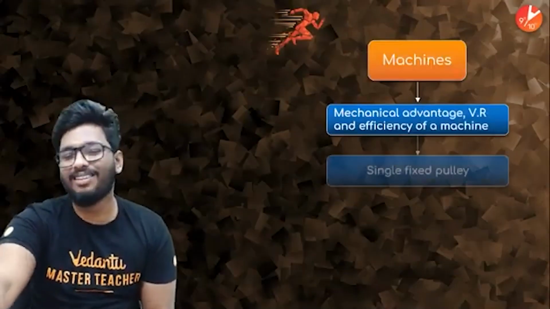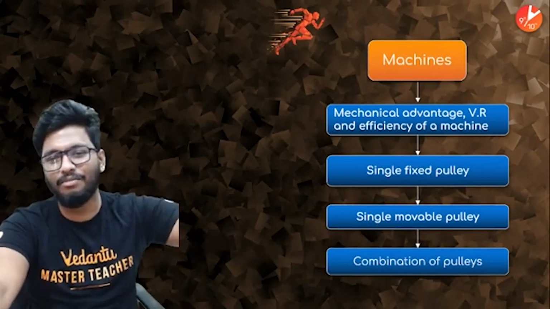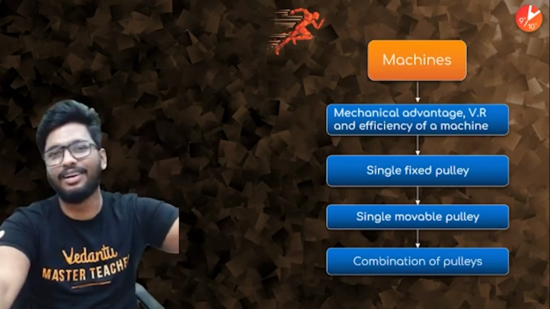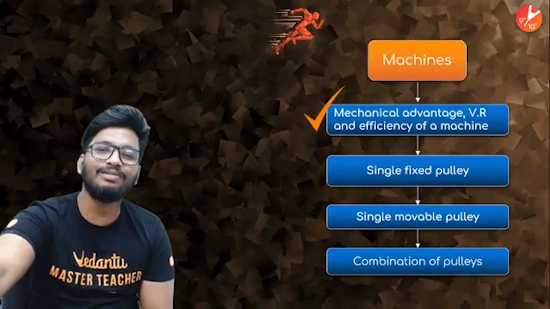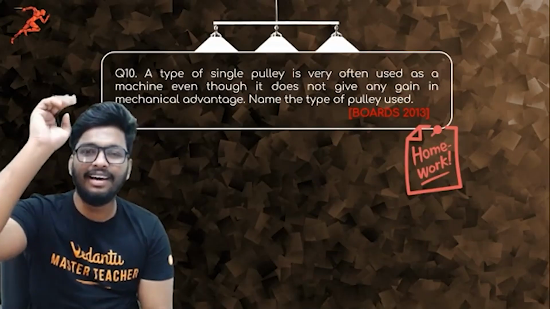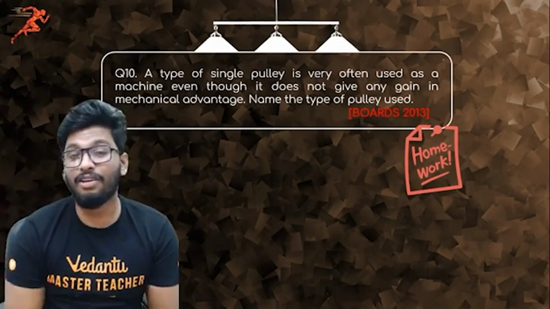And by that, we have completed all the topics of machines: mechanical advantage, velocity ratio, efficiency of machine, single fixed pulley, single movable pulley, and combination pulley, block and tackle system. We've seen all of that as well, guys. Everything done. And this is your homework question for today. 2013 board exam. Try out this question. Let me know in the comment section how many of you are able to give the right answer.